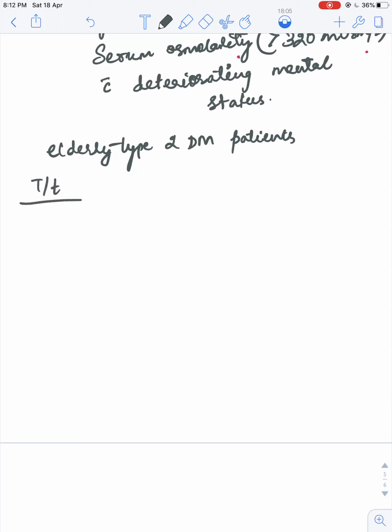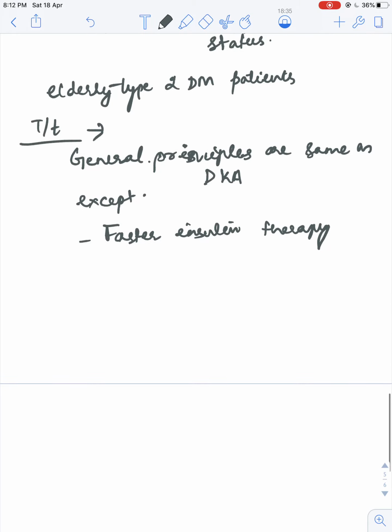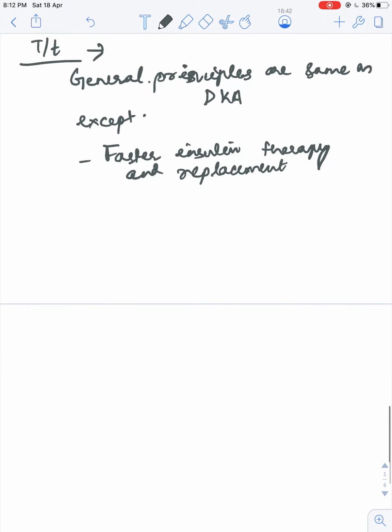Then the treatment of this hyperosmolar non-ketotic diabetic coma, the general principles are same as that of DKA, except a few points, that is faster insulin therapy and replacement, insulin requirement is lower, less potassium replacement is required.